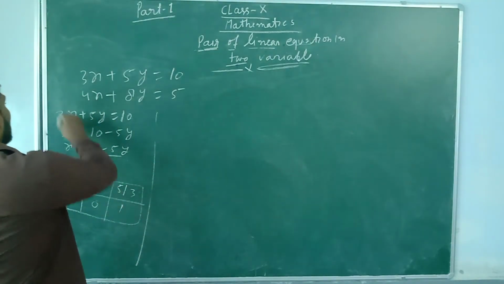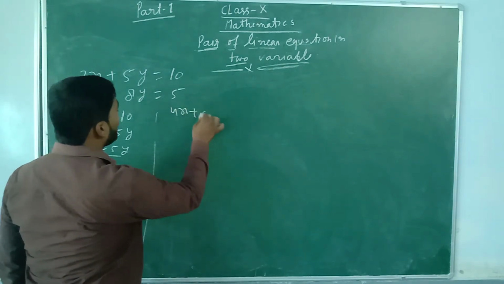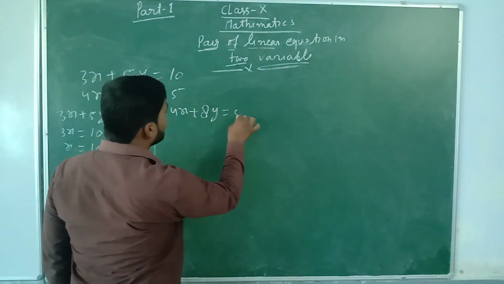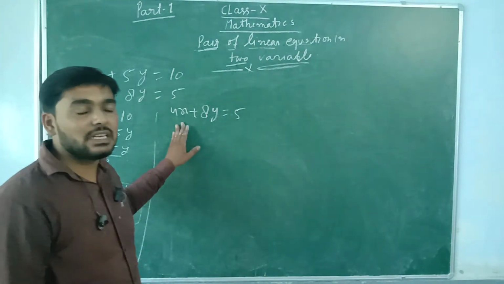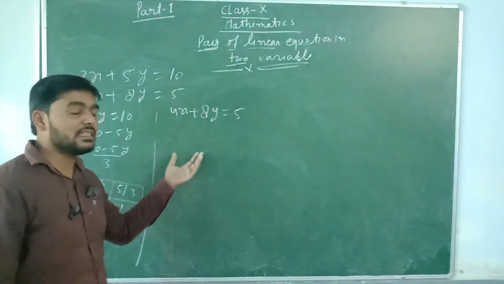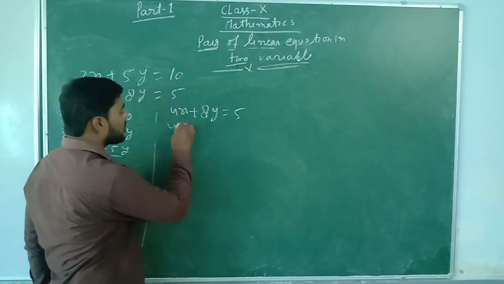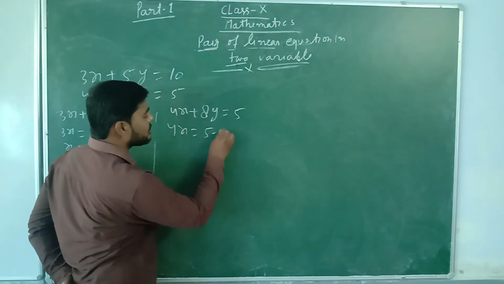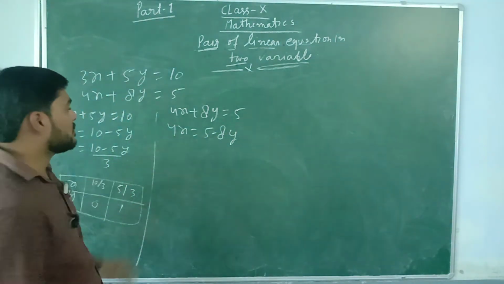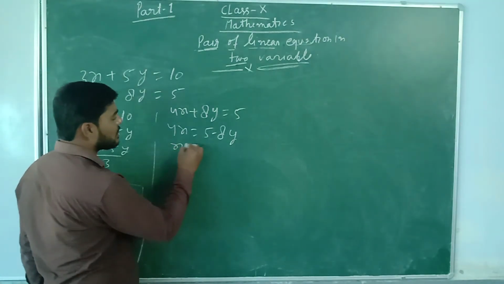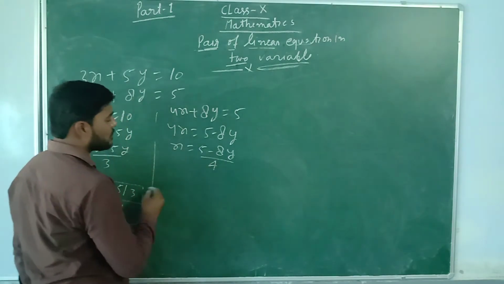Now we are going to check for the other equation, that is 4x plus 8y equal to 5. Now you have to calculate the value of x or y, or you can say the value of one variable in terms of another variable. Now 4x equal to 5 minus 8y. Now the multiple of x is 4, so it will be divided: 5 minus 8y whole upon 4.